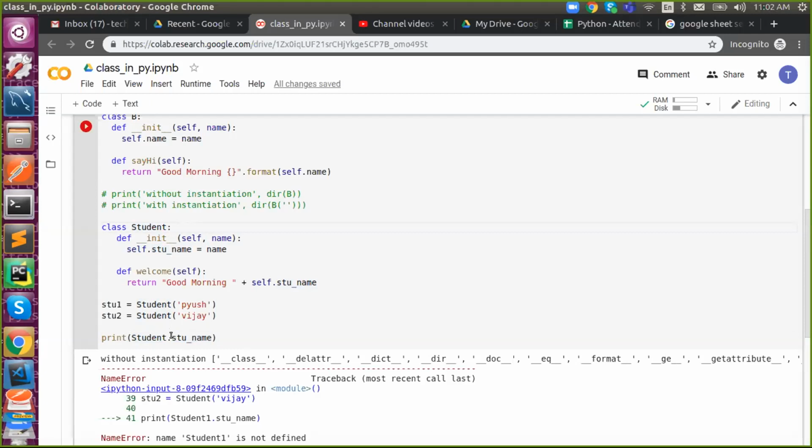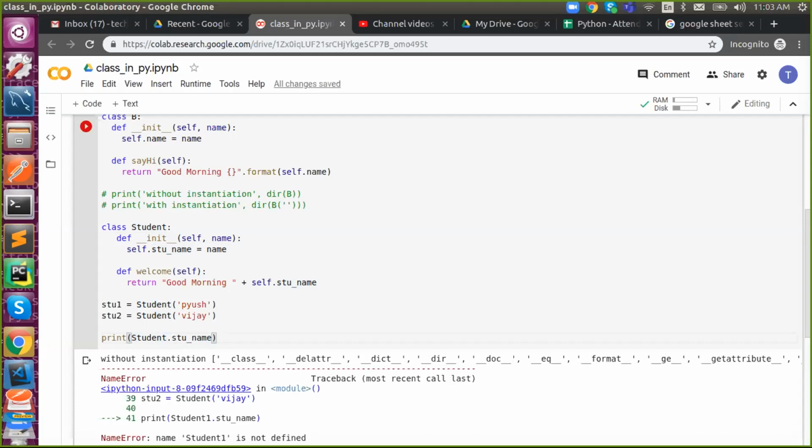Error. What error? Name error. How is it a name error? I do not have a STU student, we don't have STU name. I kept my pointer in that segment. Still, why are you struggling to answer?